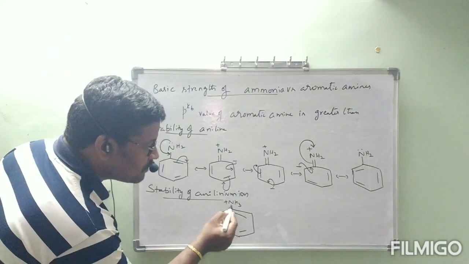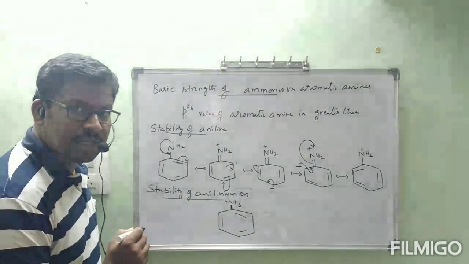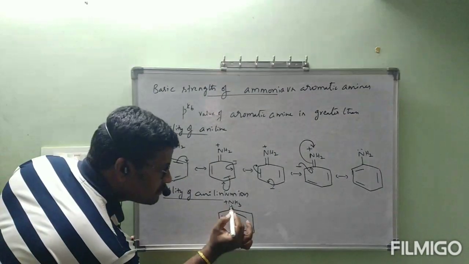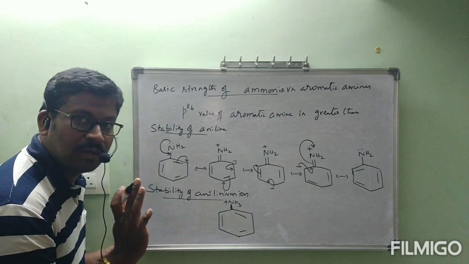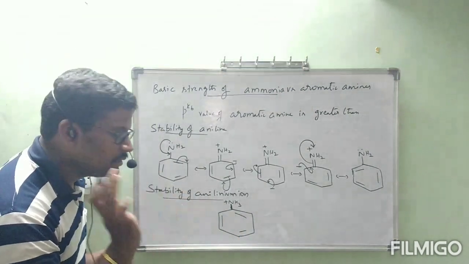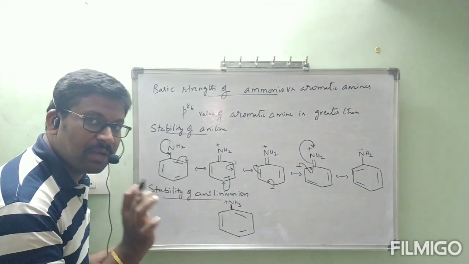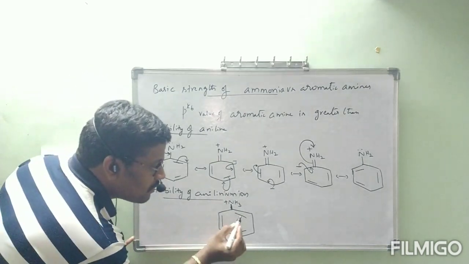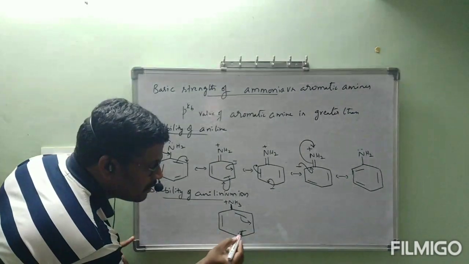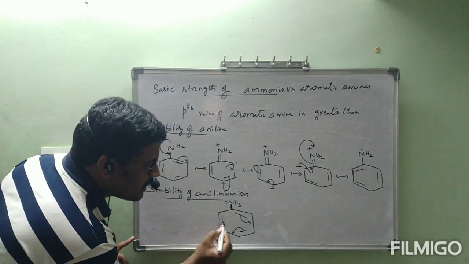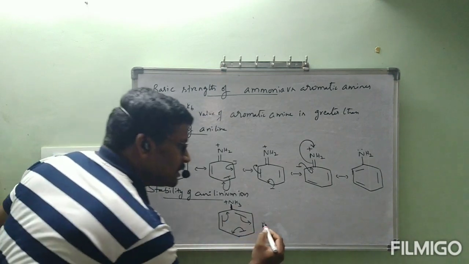This bond shifts towards a double bond like that, a C=N double bond. Are you understanding? This bond cannot become a double bond, so it is not at all possible. Then what resonance structures are possible for the aniline ion? This bond will be shifted here, this bond will be shifted here, and this bond will be shifted. Like this it will show.